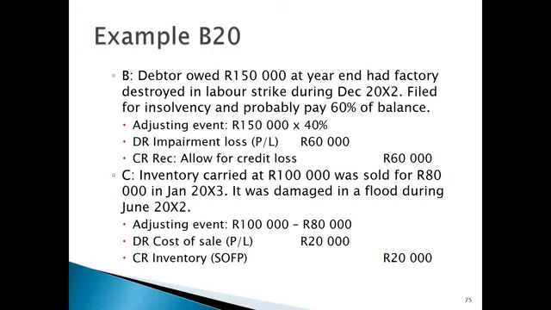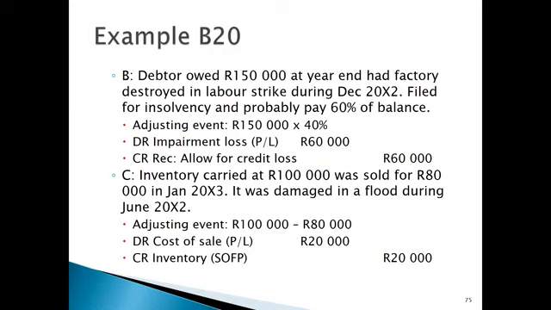Scenario C, we're looking at inventory that was carried at 100,000 Rand, which was sold for 80,000 Rand in January 20X3. It was in fact damaged in a flood during June 20X2. So as we can see, this inventory must always be recorded at the lower of cost and net realizable value. It was sitting at an amount of 100,000 Rand, but the fact that we sold it for 80,000 Rand clearly shows that it was worth lower than what we were carrying it at in our books.